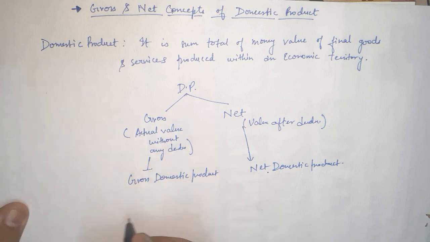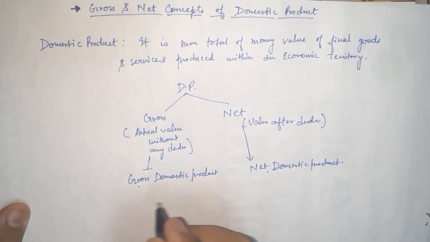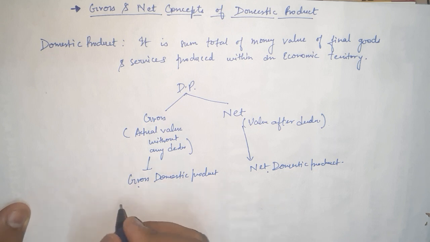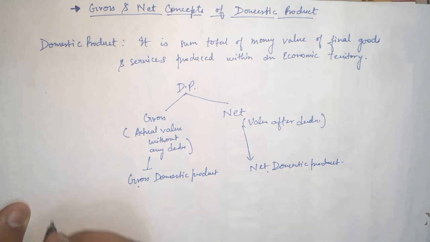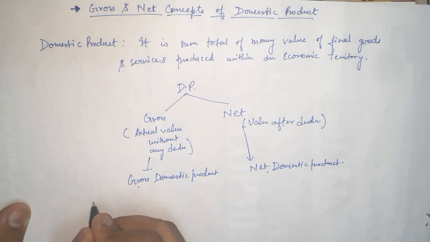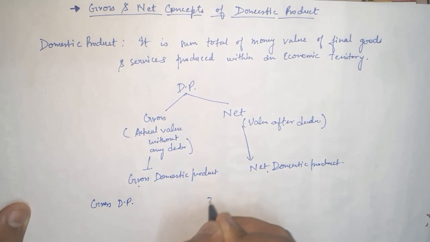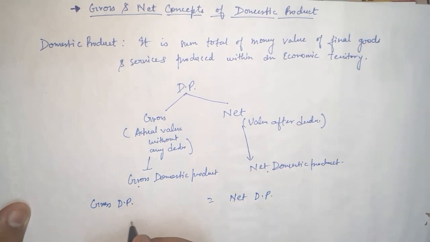Okay, so as I have told, when we measure it at gross level, it is called gross domestic product. Now it has become the actual value of domestic product produced within the economic territory, and net is the net value of the domestic product produced within the economic territory. Now how to convert if the gross value of domestic product is given to net value of domestic product? It is gross domestic product and this is net domestic product. So first we will understand how to convert gross to net.